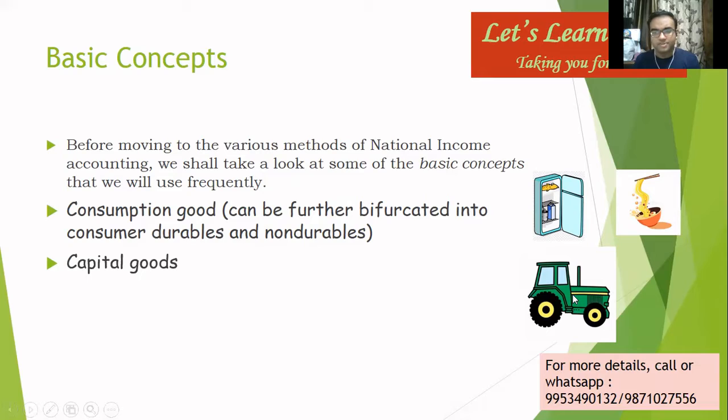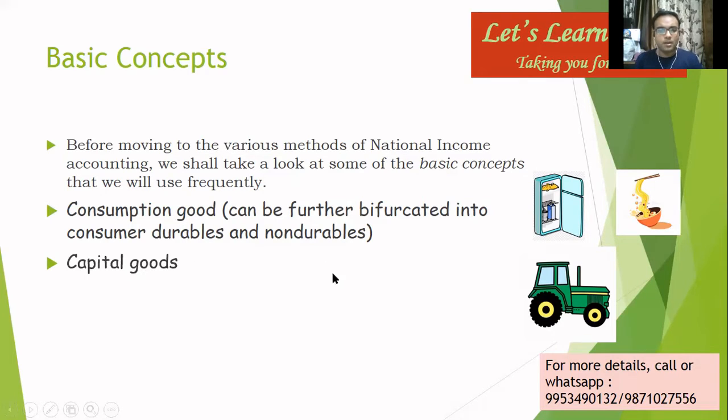For example, a tractor used by a farmer, a machinery used in a plant, or for that matter, a computer used by an IT personnel. These are all capital goods. We will talk about all these goods, what are its uses later on. But just here, I'm just giving you the basic concepts, right? Because one should be clear about what is consumption goods, what are capital goods, and all.